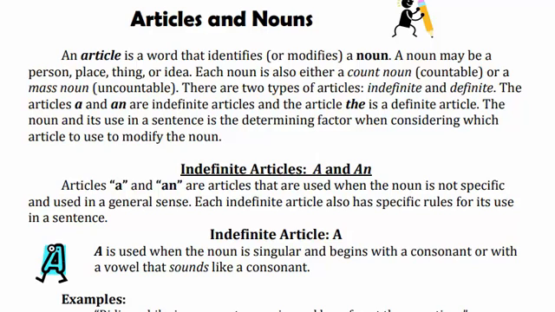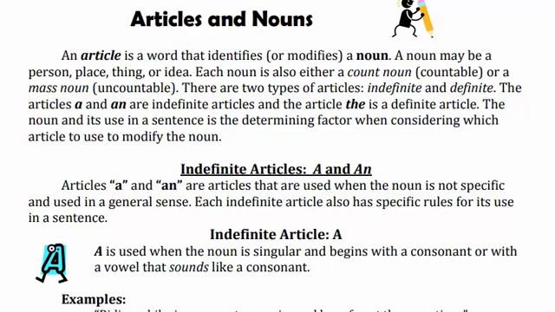Okay, each noun is either a count noun, which we can call a countable noun, or a mass noun, which is known as the uncountable noun. So don't be confused about what a mass noun is. If the question in the paper is asked in such a way, what is a mass noun, don't be confused, it is an uncountable noun. You can say that in simple words it is the second name of the uncountable noun. So you are well familiar with the article, that it identifies the noun.